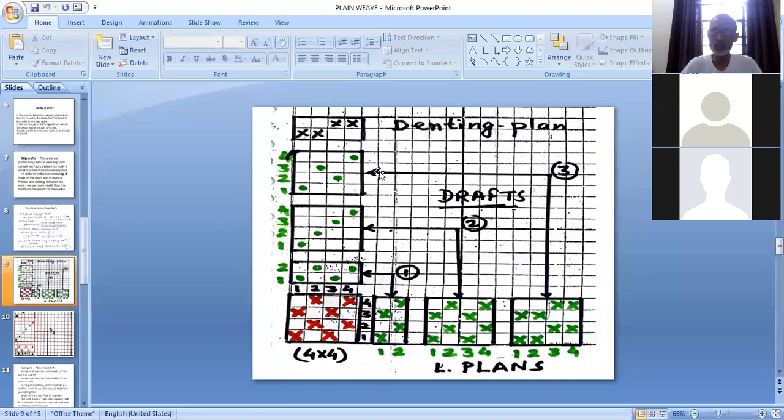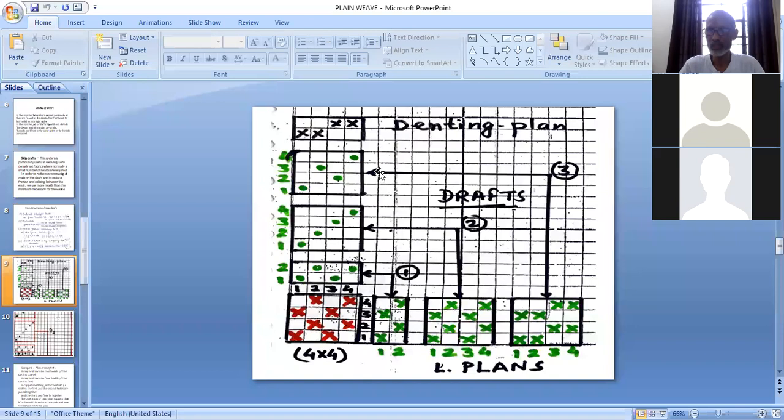Yes, students, here I would like to cover how we decide the denting plan. And there is a general rule. However, it is not 100% applied, but generally this rule is applied whenever we are deciding denting plan or denting order for any weave. And it depends basically on weave, the fabric structure. So कौन सा weave ले रहे हैं उसके according हम denting plan final करते हैं. However, it depends on air gap between the reed.